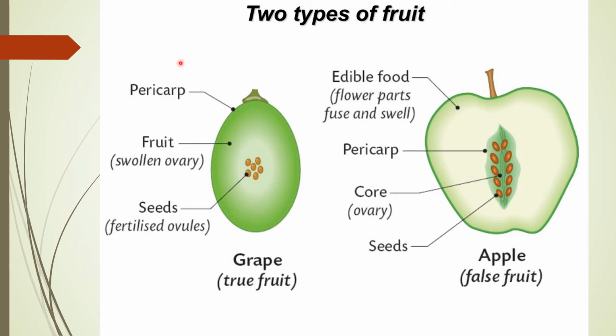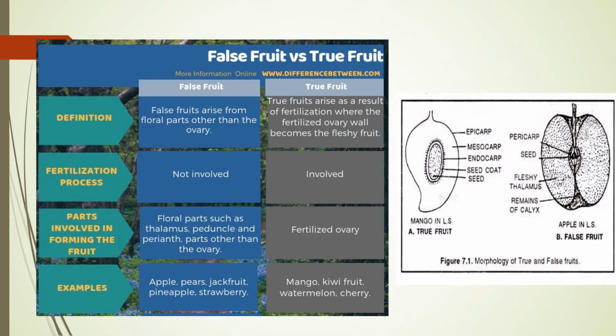So these are the different types of fruits that we discussed over here. Now this is the difference between the true fruit and the false fruit that I am trying to show in this tabular form.